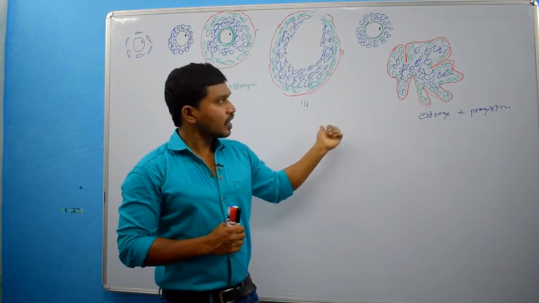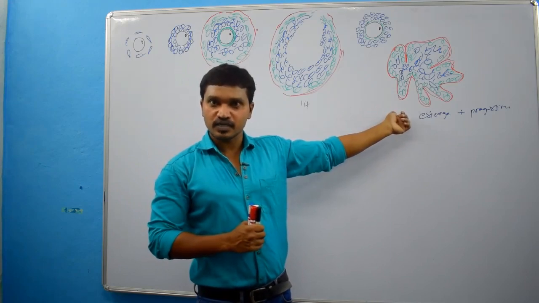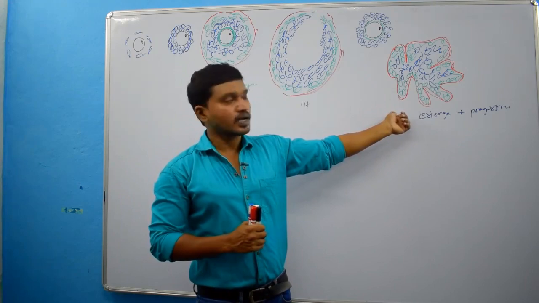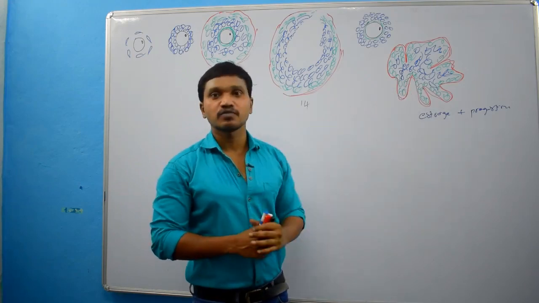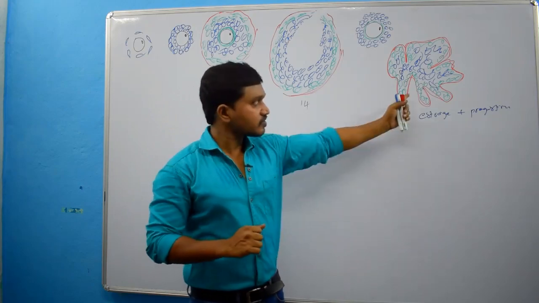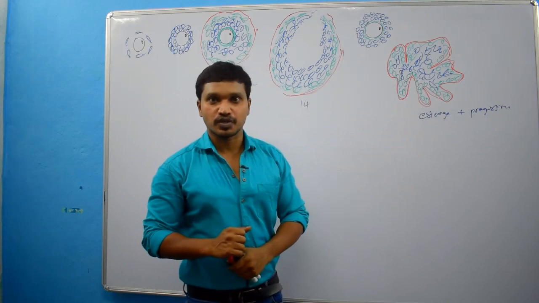Then if there is no HCG, at that time this corpus luteum will start degenerating. Because of degeneration, there will be sudden withdrawal of estrogen and progesterone.